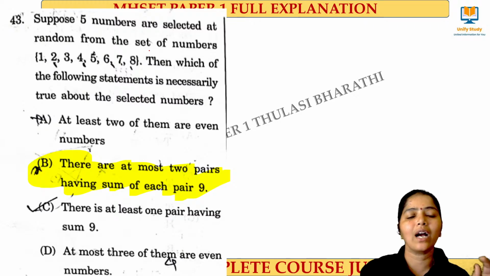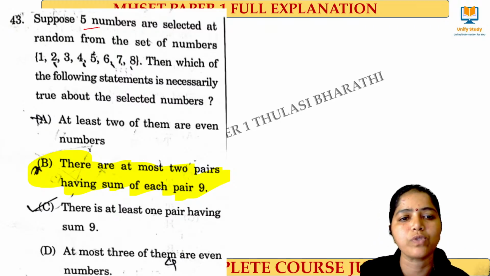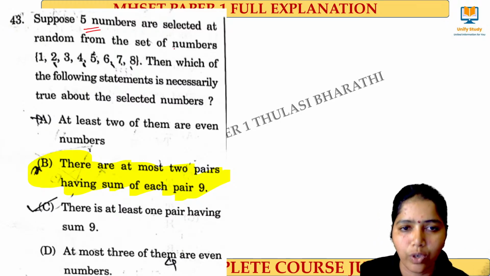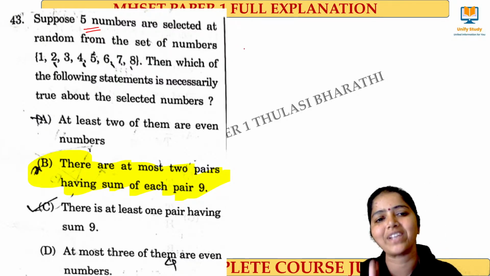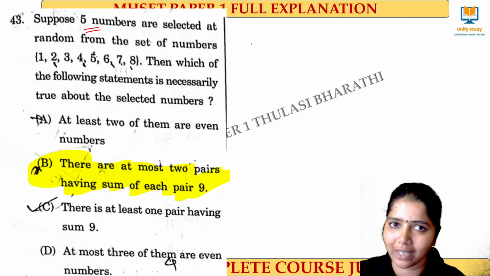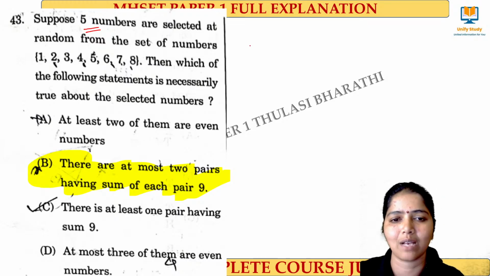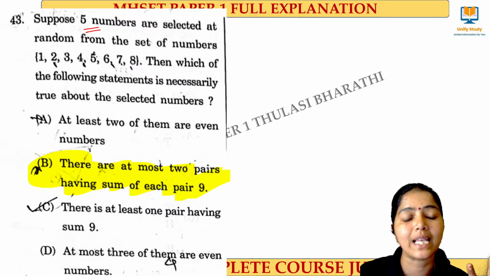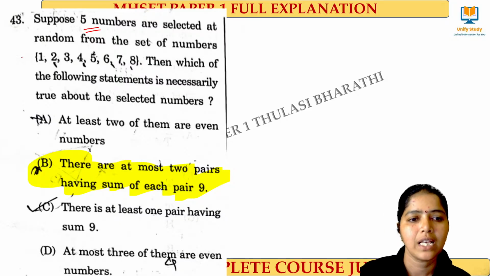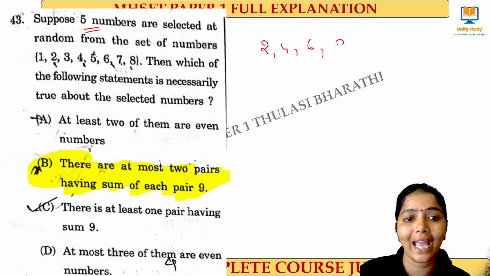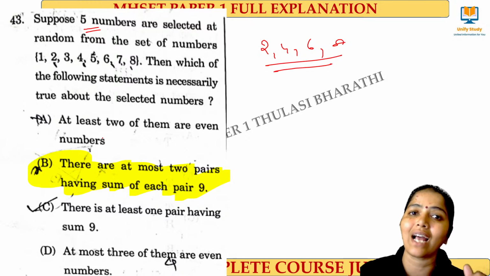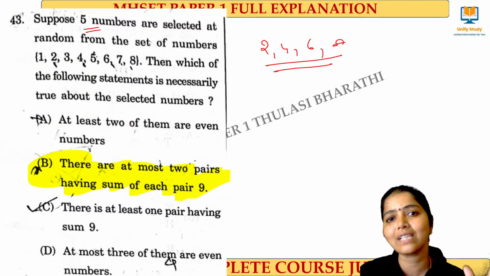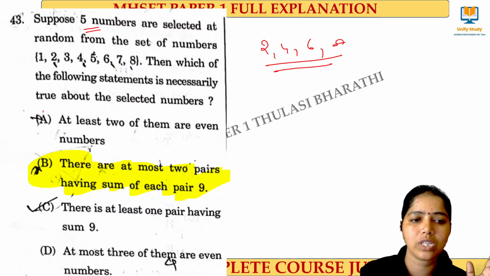Next question. This is also a reasoning based question. Suppose 5 members are selected at random from the set of numbers 1, 2, 3, 4, 5, 6, 7, 8. This will be very good practice for the aspirants who are appearing for the examinations. Please do make it a practice. Which of the following statements is necessarily true about the selected numbers? See, at least 2 of them are even numbers. No, here we have 2, 4, 6, 8, 4 even numbers. They have given at least 2. No, we have 4 numbers, so this will not come.